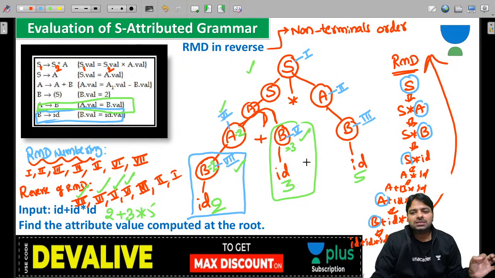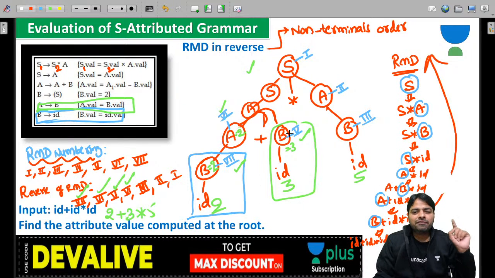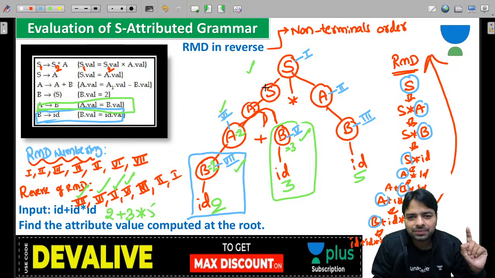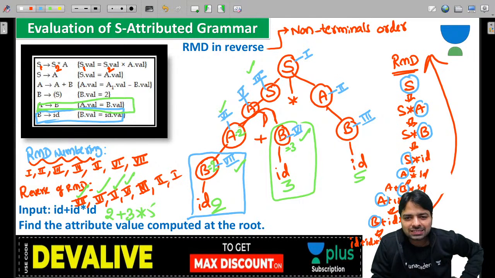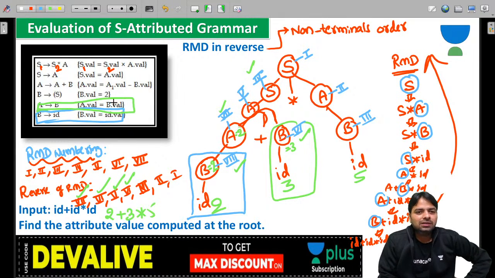In that process, after S comes A, after A comes B. So just numbering it: 3, then this is the 4, then this is the 5, then 6th, 7, and just one extra number comes, that's all, 8. I'm making the extra number just to have clarity. Sometimes it happens.